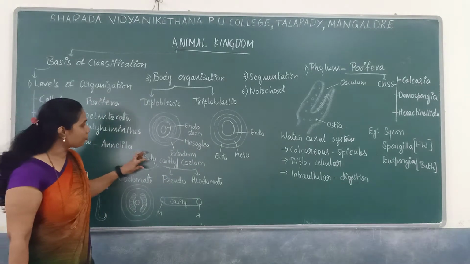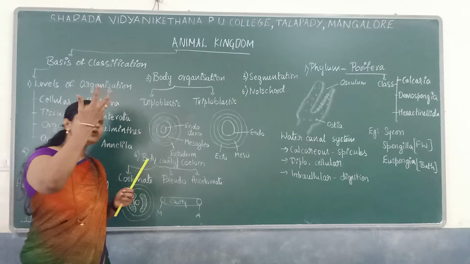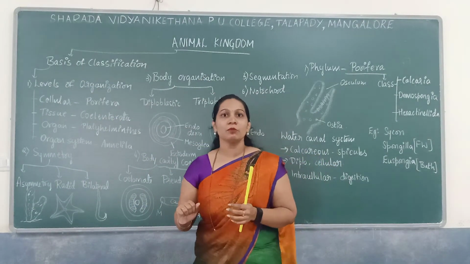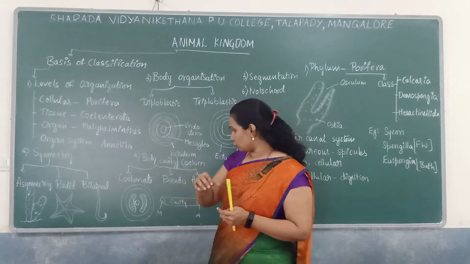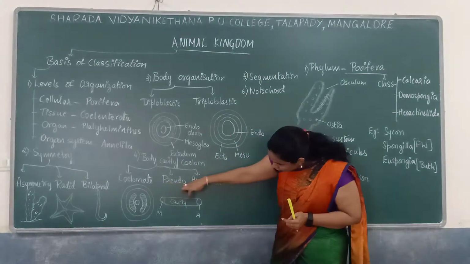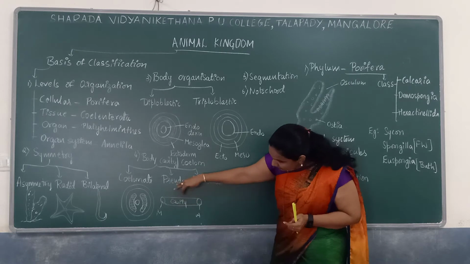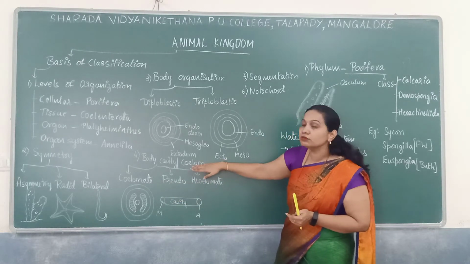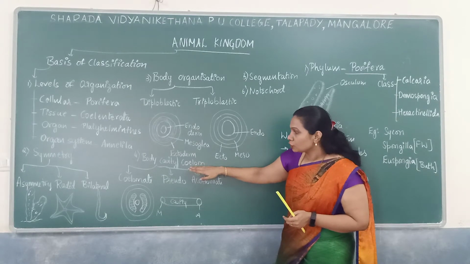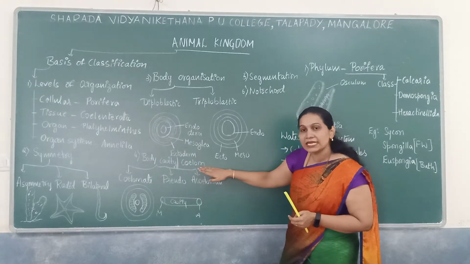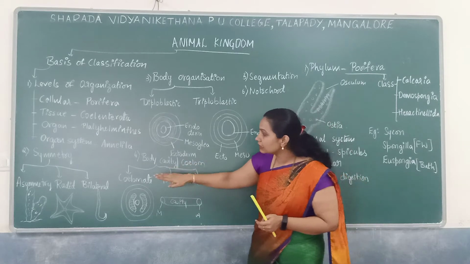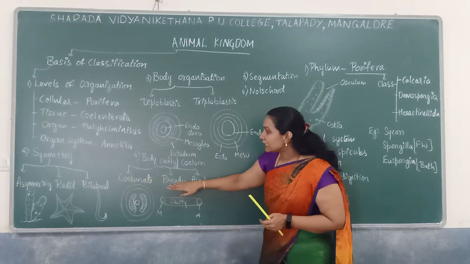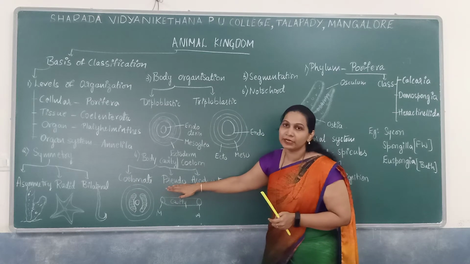Next is about the body cavity. From mouth till the anus, if there is a cavity, then it is known to be the body cavity. You can see here from mouth till the anus, in the middle there is a presence of a cavity, that is known to be the body cavity, which is also known as a coelom. So based on the presence and absence of coelom, there are coelomate organisms, where there is a presence of coelom, and there are pseudocoelomate organisms.